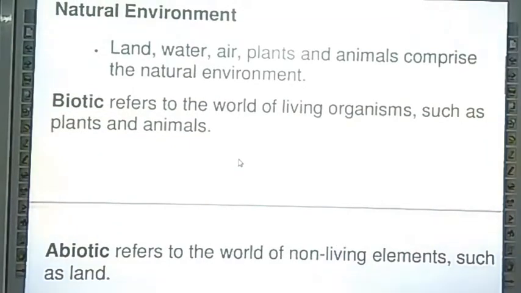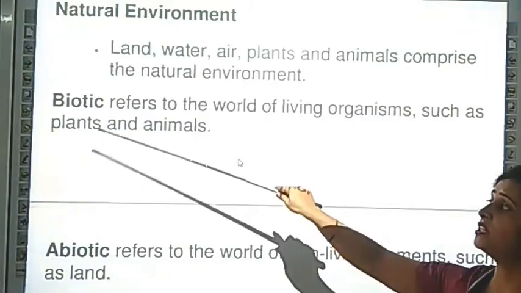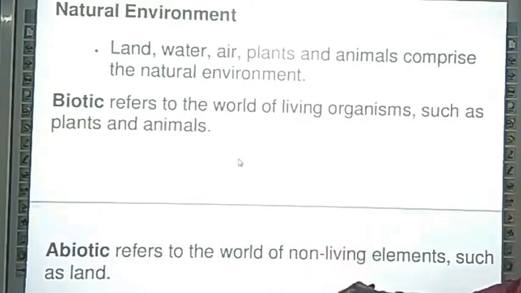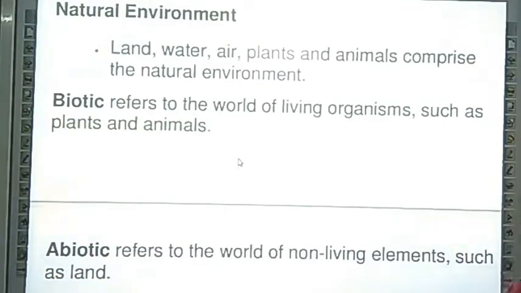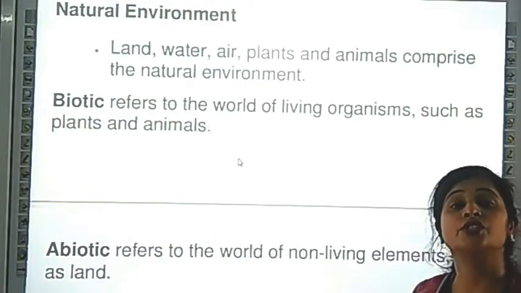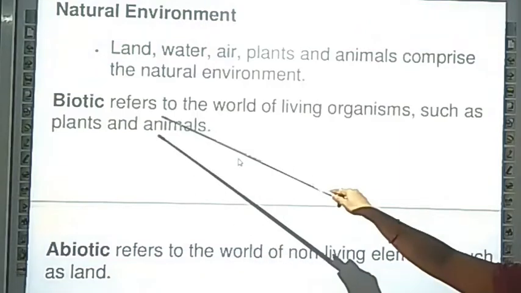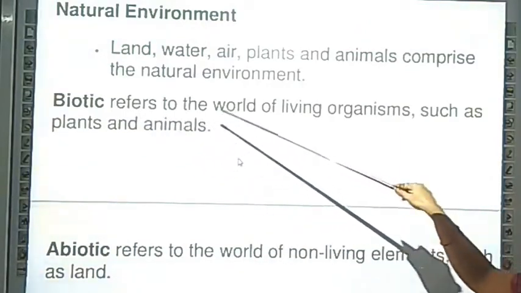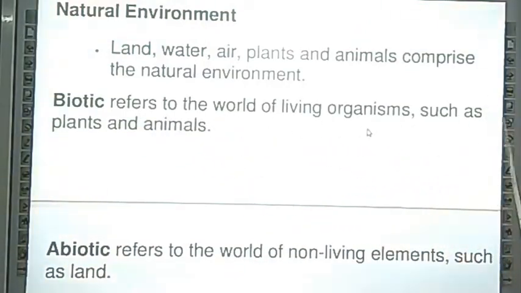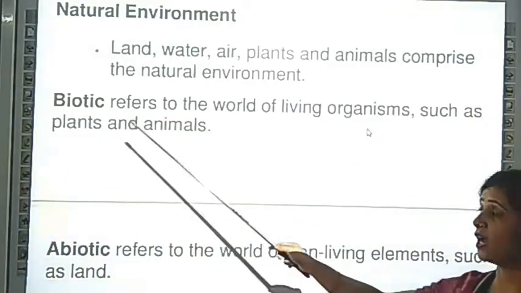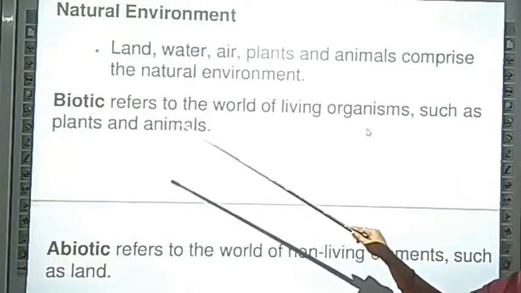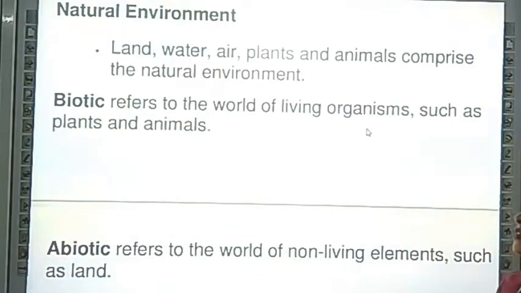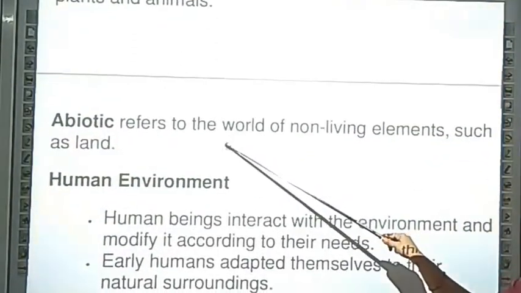Now we are discussing the two classifications of the natural environment, that is biotic and abiotic. The other name of biotic is living organism, and abiotic is non-living. Biotic refers to the world of living organisms such as plants and animals. Plants and animals make the biotic environment.